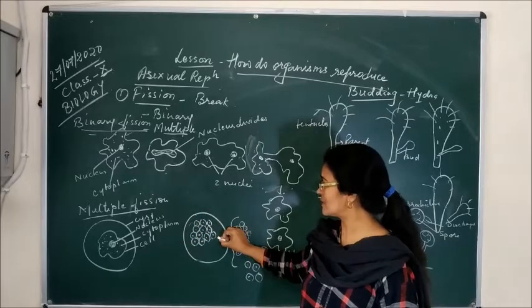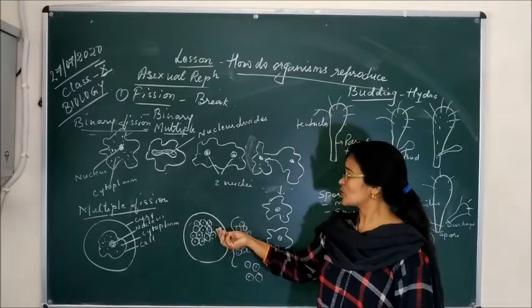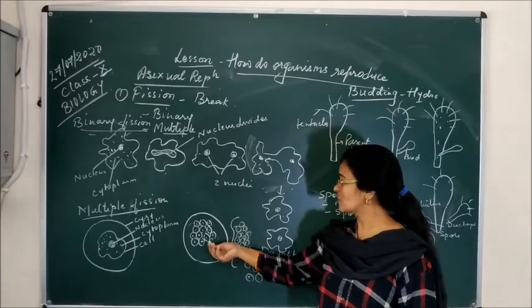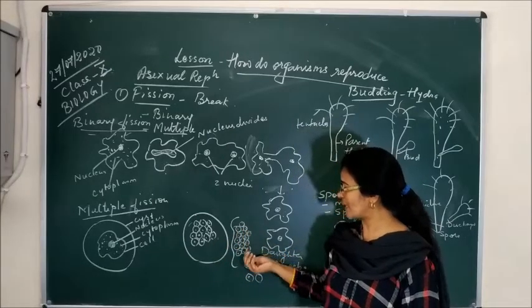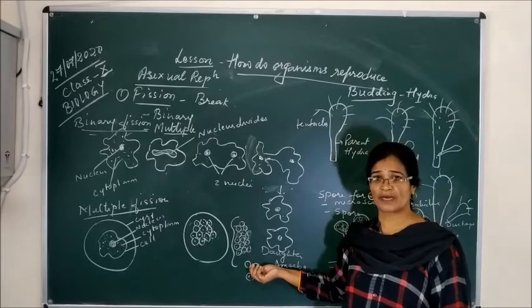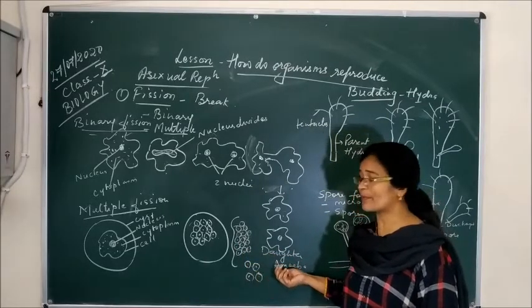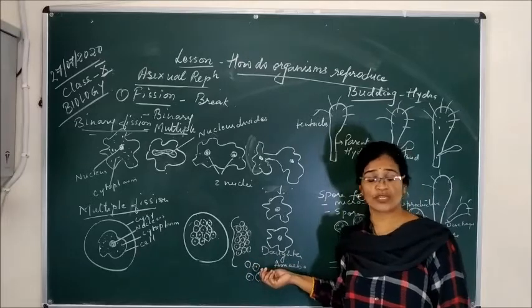Slowly the cyst bursts open, and the nuclei separate, and when they get proper, favorable conditions, each nucleus separates and forms a new separate organism, that is, a new plasmodium.